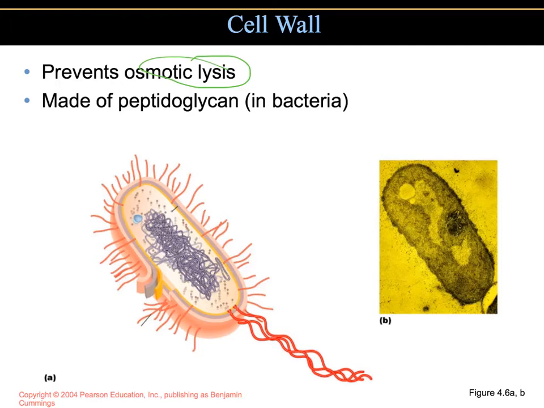In bacteria, the cell wall is composed of a macromolecular network called peptidoglycan. Specifically, this is in bacteria. Other cells that have cell walls will be made up of another type of material, but for the bacteria, it is peptidoglycan.